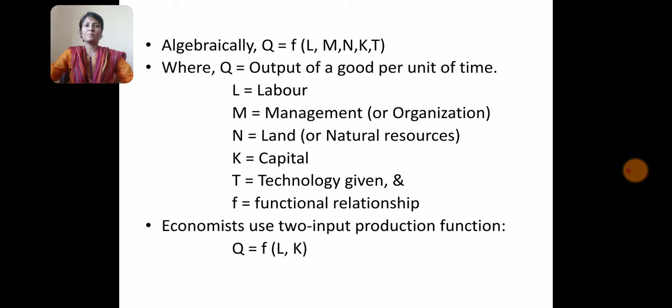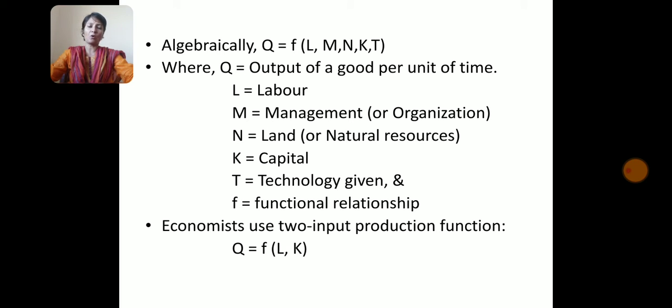Mathematically, it becomes difficult to solve a production function with many inputs. Therefore, economists use a two-input production function. If we take two inputs, labor and capital, the production function takes the form of Q = f(L, K).